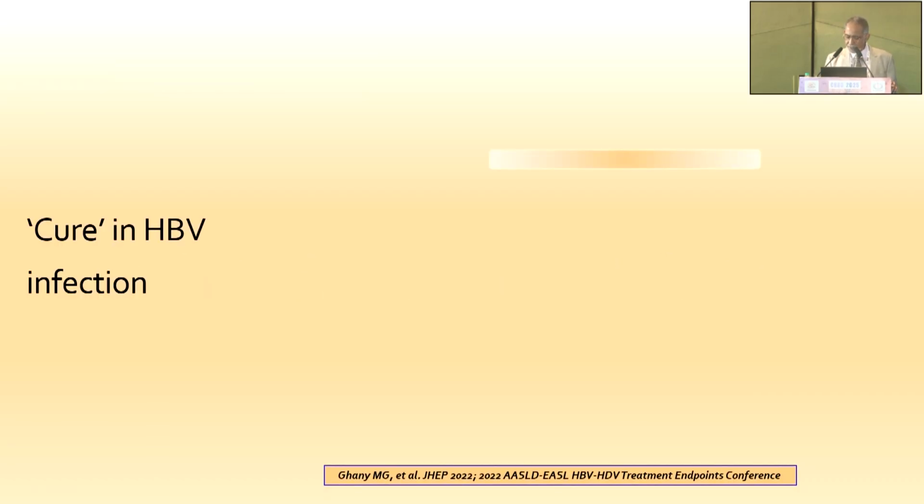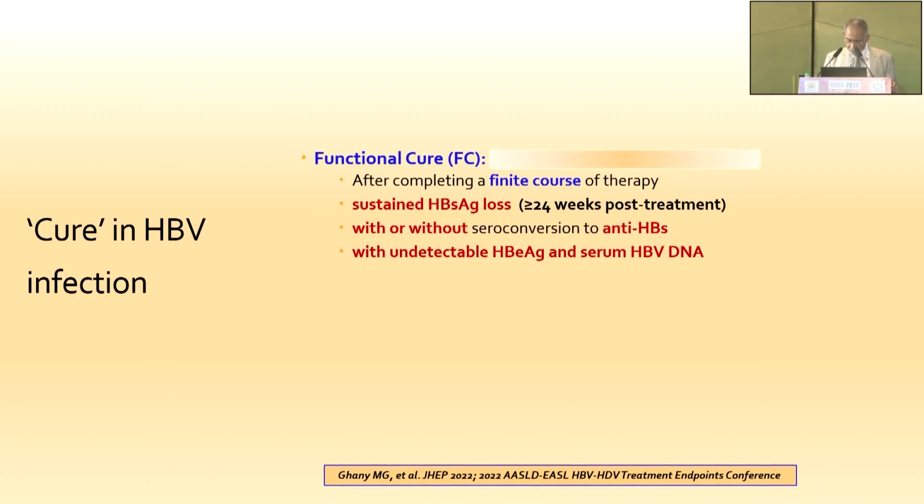However, for hepatitis B, we talk of functional cure, which is, according to the 2022 EASL AASLD definition, after completing a finite course of therapy, sustained surface antigen loss for a duration of 24 weeks or longer, with or without seroconversion to anti-HBs, and with undetectable E antigen and serum HBV DNA.